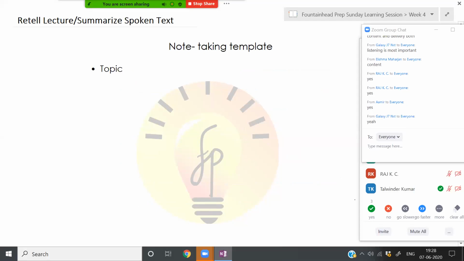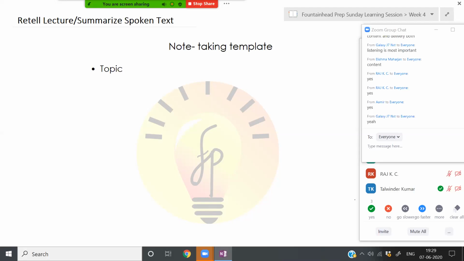Now, note-taking. What are the things that you really write down when you are listening to the lecture? I already mentioned that you should not focus on writing everything that is mentioned. So write down the topic, what the topic is basically about. Is the topic about geography? Is it talking about dowry? Is it talking about developmental issues? Is it talking about government?